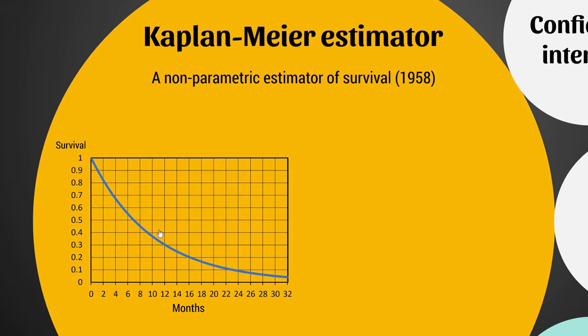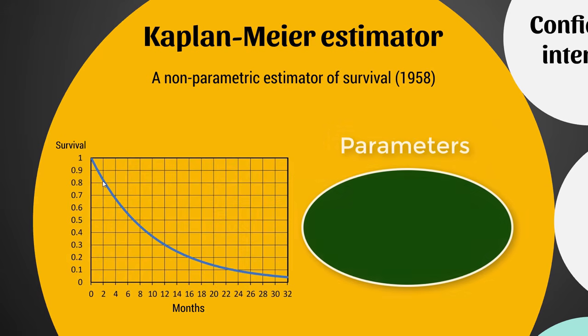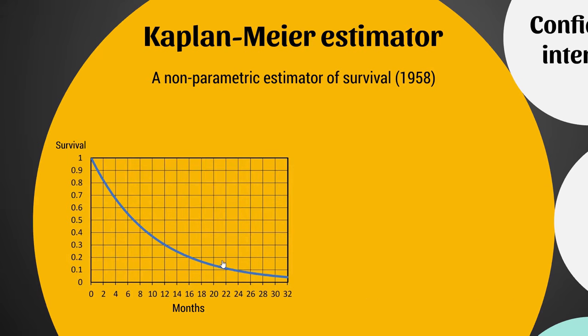Now, to make a really nice smooth curve, you're going to need something called a parameter. So for example, a normal distribution will have a parameter of the mean and a parameter of the standard deviation, which describes that bell curve. A curve like this might have a couple of parameters to describe that slope. But that is not what we have here.